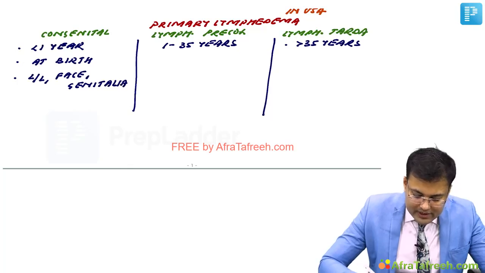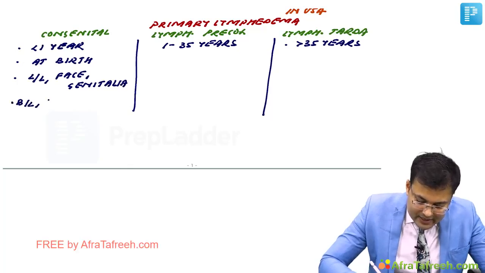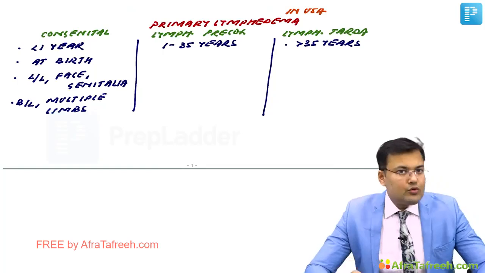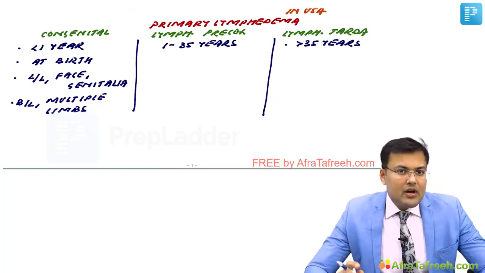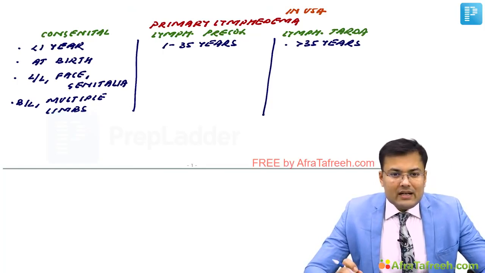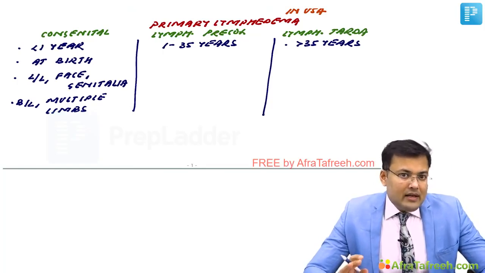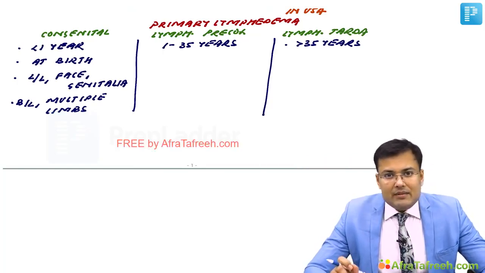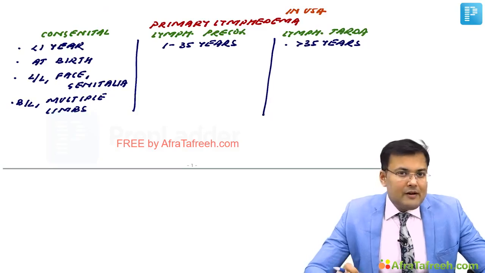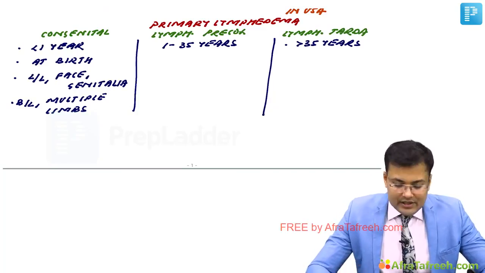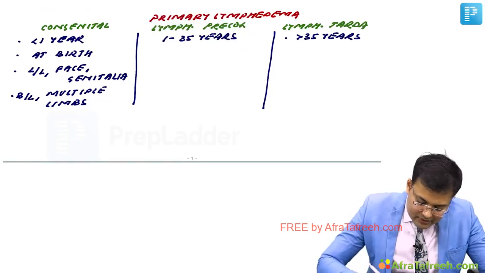One question which is frequently asked related to congenital lymphedema, asked minimum 5 to 6 times, is that the familial version of congenital lymphedema is known as Milroy's disease. This is the most commonly asked question. Milroy's disease.